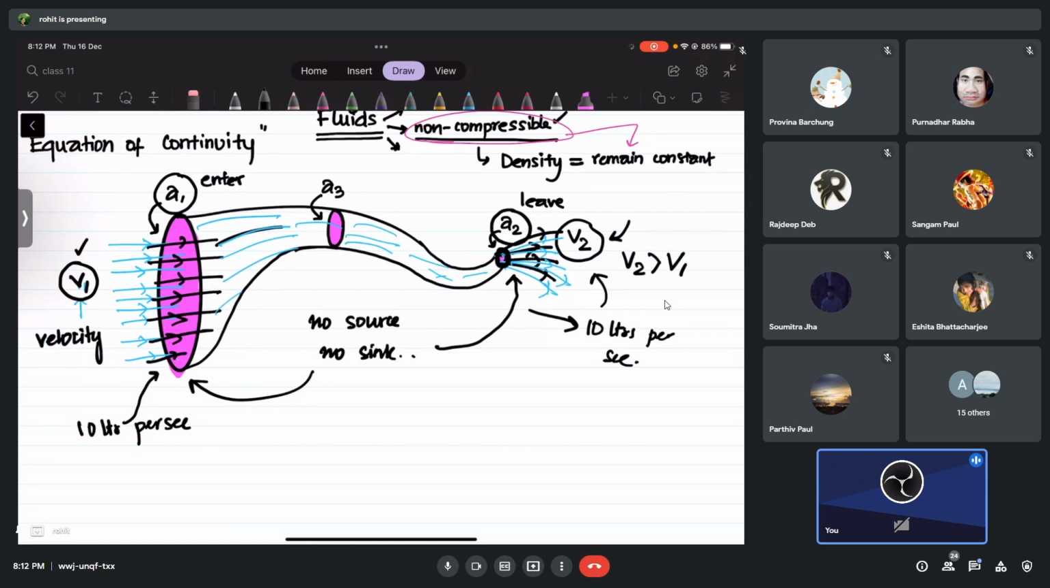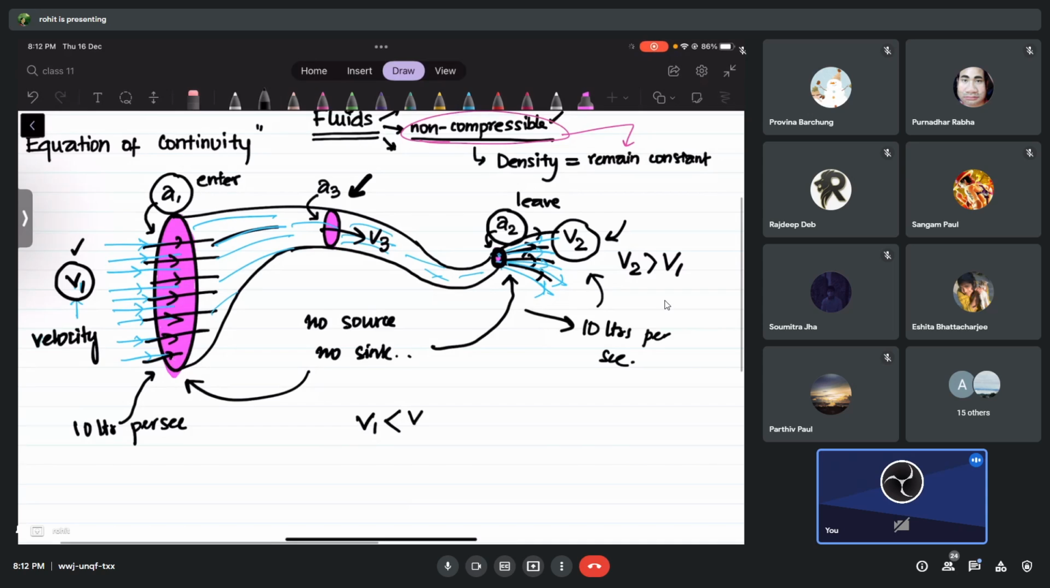Even if I compare this cross section, if I tell you the speed of water here is, let's say, V3, then V1 will be greater than what? Sorry, wrong. V1 will be less than V3. That means the speed of water here will be more than that, and that will be much less than what? V2. The speed here will be the fastest.